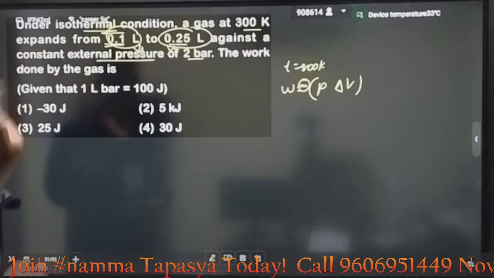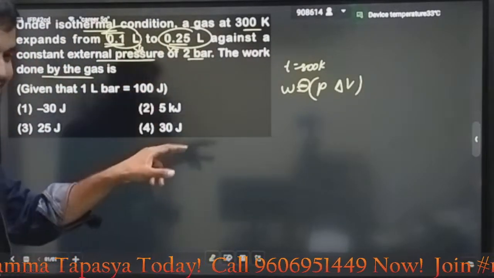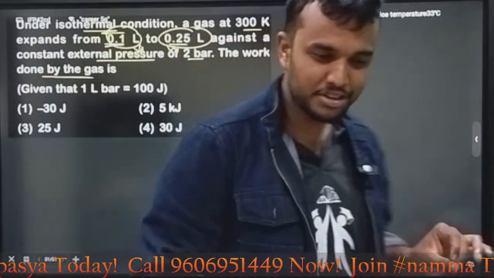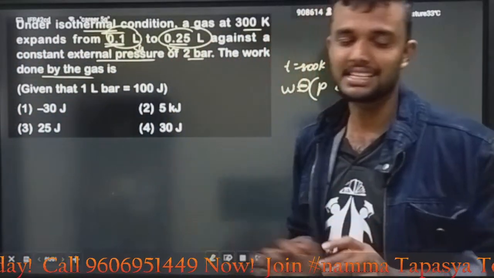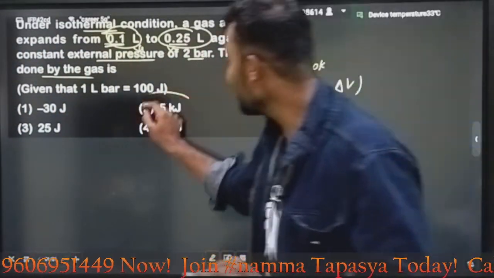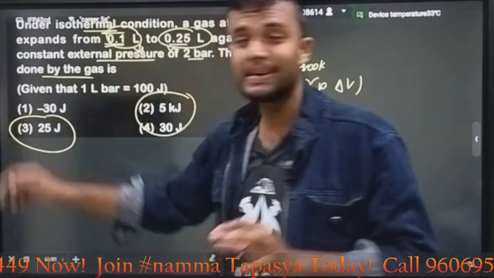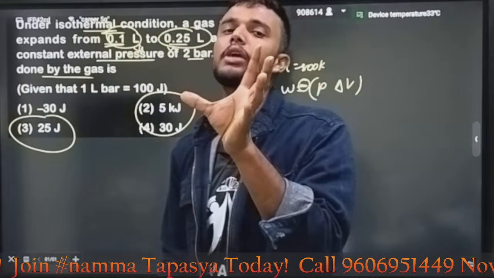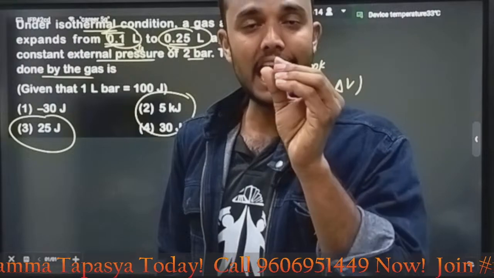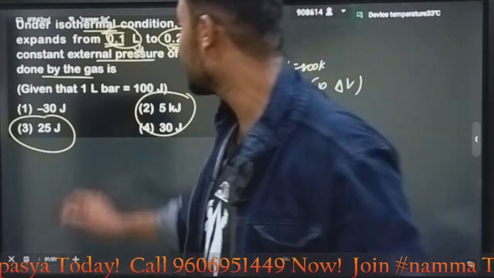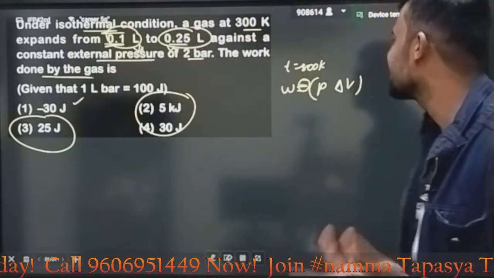1 minus 0.25, you will get the answer, the work done by the gases. Students, look here. Without solving, you can easily say the answer. How? See here, all 3 options are positive. But we are getting expansion, and expansion means negative. That is all. Why, dear students? Very simple.